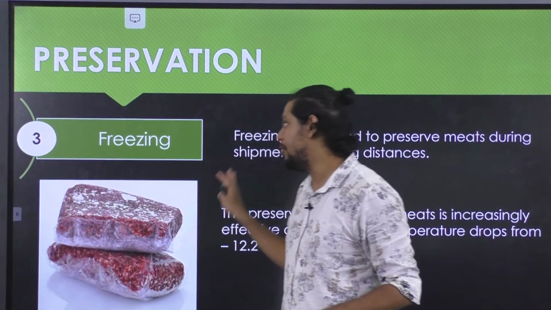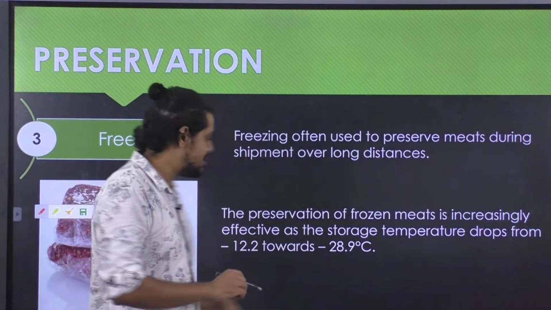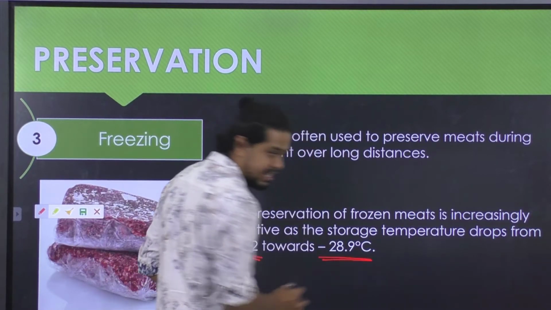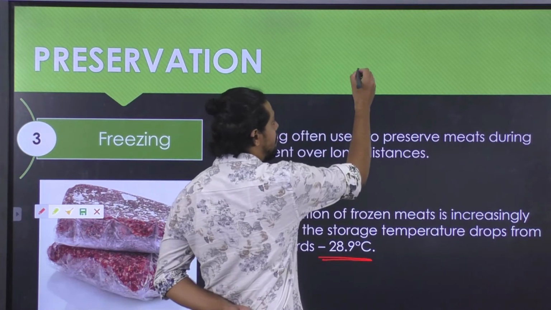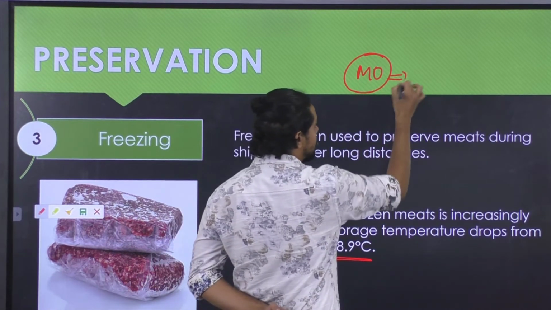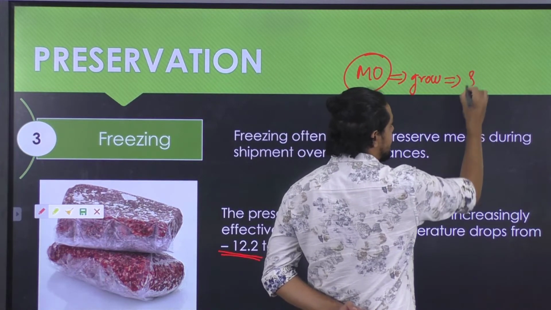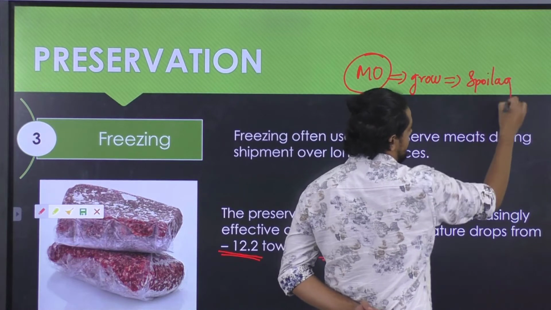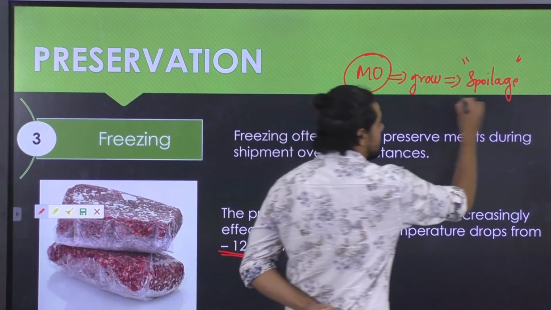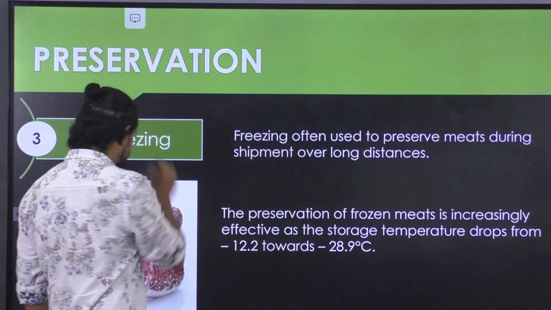Another important point to remember here is that whenever we subject the meat as well as the meat product to freezing, as low as -30 degrees centigrade, it ensures that no microorganism is actually growing. The microorganisms will not be able to grow and bring in any kind of spoilage characteristic. Therefore, freezing can be an effective method to extend the shelf life of the meat as well as meat product. So that was about freezing.